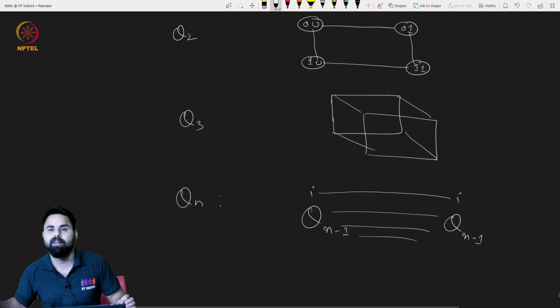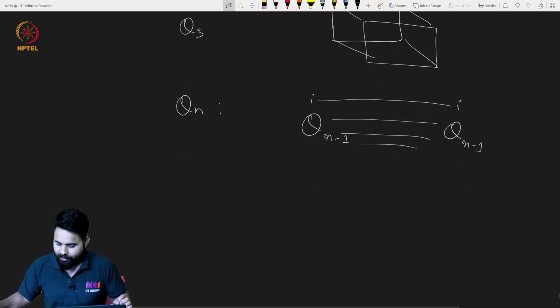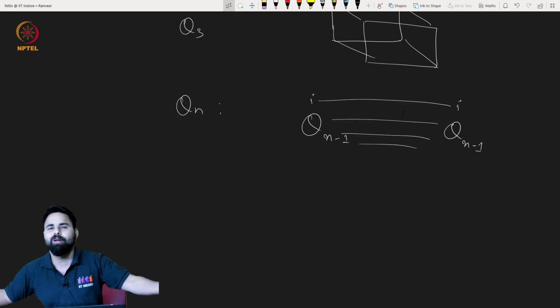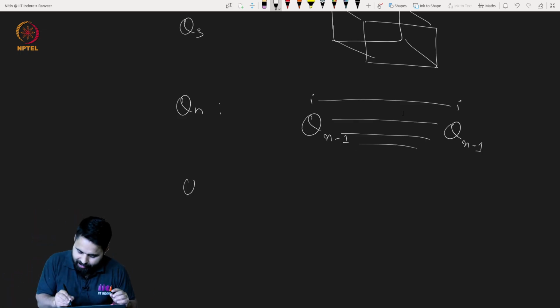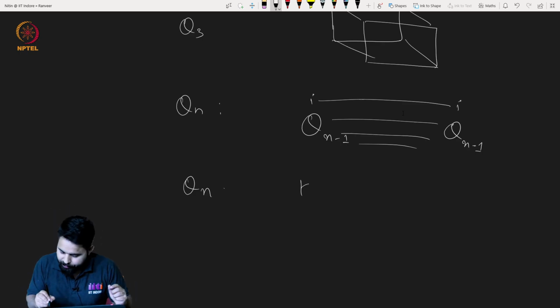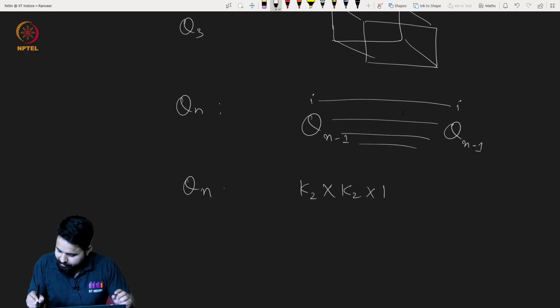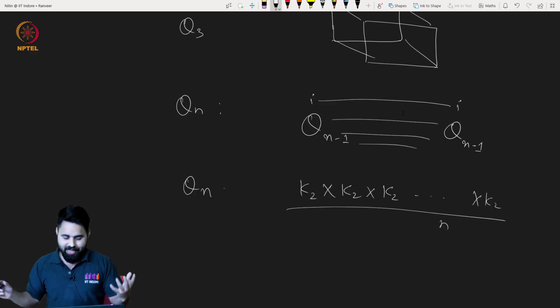So this will be Qn. Another way could be this one. We have already seen what we mean by the Cartesian product of 2 graphs, right? So Q1 is nothing but, you take K2, the complete graph on 2 vertices, and then do the Cartesian product n times. And then this will again give you Qn.